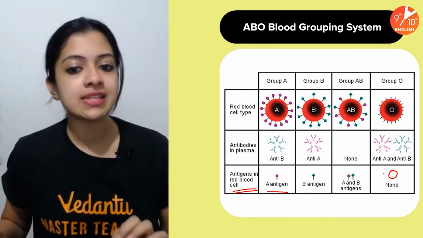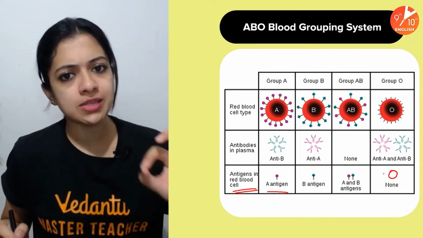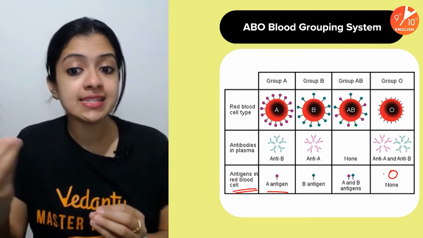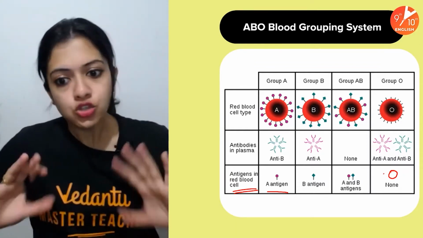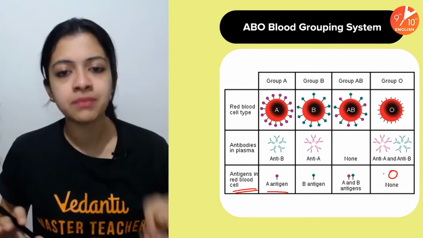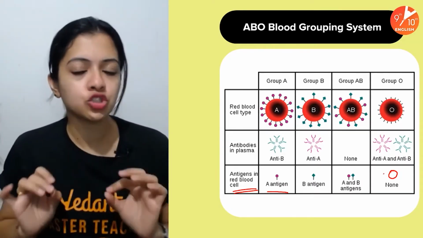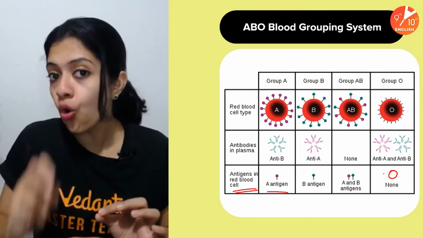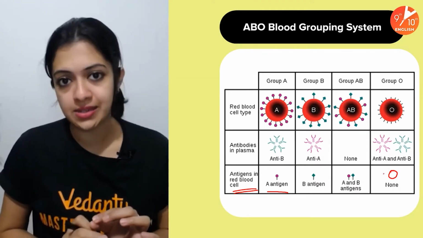Now, antibodies in the blood plasma are those substances which help in identifying something as a foreign substance. So keep in mind that whatever you naturally have in your body shouldn't be recognized by your own body as a foreign substance, right?